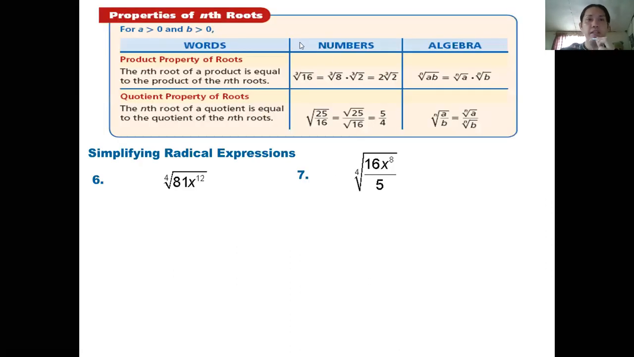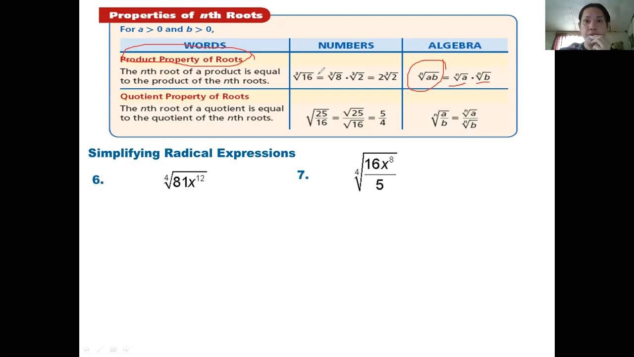Now, I would like to highlight these rules because they are very important. First, the product property of roots, which I introduced in my previous videos. The nth root of a product is equal to the product of the nth roots. The nth root of ab is equal to the nth root of a times the nth root of b.